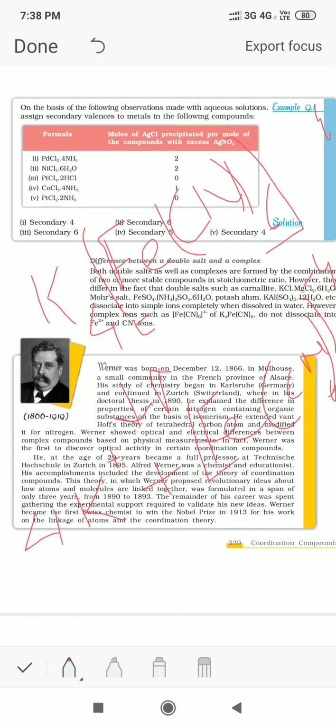If you test for potassium ions, you will get a positive test, but if you test for ferrous ions or cyanide ions, you will not get any test, because these ions are present within the complex, they are forming a complex, they are not free, so they will not give any test. So this is the difference between a complex salt and a double salt. I hope I am clear.